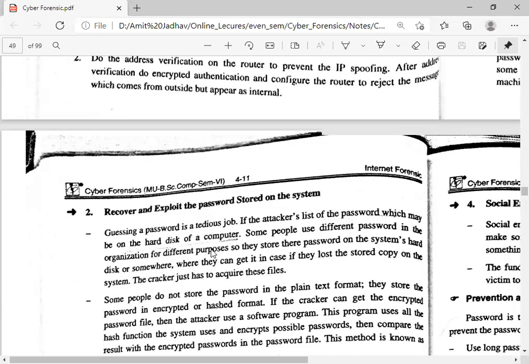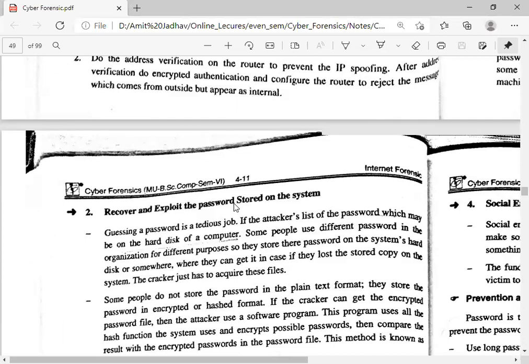Here the attacker gets the file in which the user wrote his password. Some people use different passwords in the organization for different purposes, so they store their passwords on the system's hard disk or somewhere they can get them in case they lose them. The cracker just has to acquire these files.